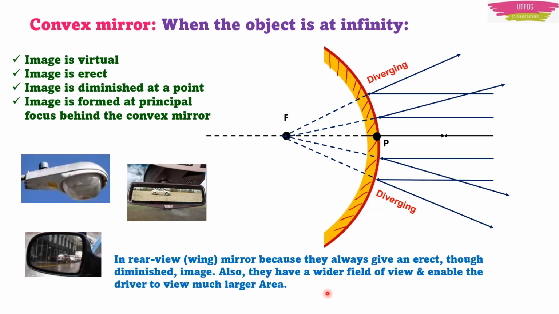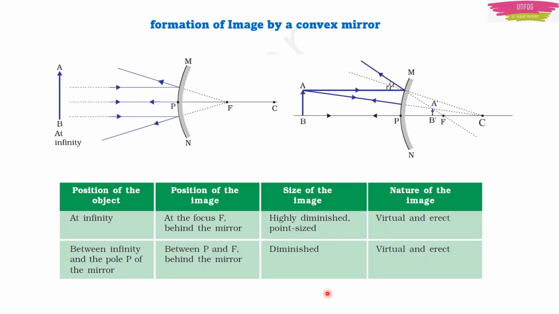Now, more details on a convex mirror. How is the image formed? It is very simple for a convex mirror. If the object is at infinity, then the image is formed at the principal focus F, because the rays appear to meet here. And if the object is between the pole of the mirror and infinity, then the image is formed between the pole of the mirror and the focus, and it is diminished.